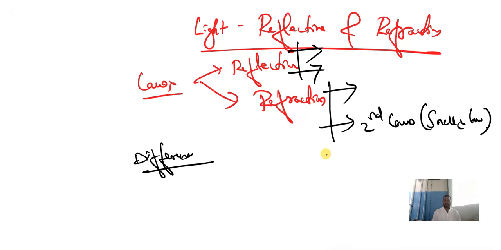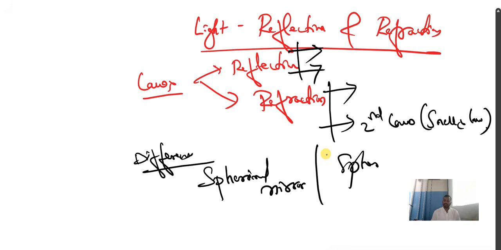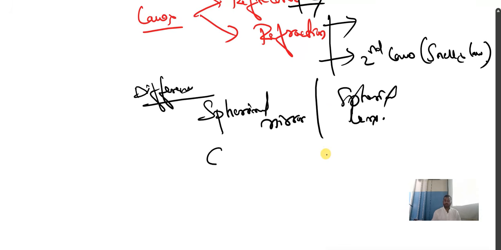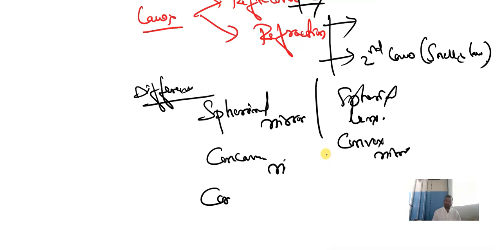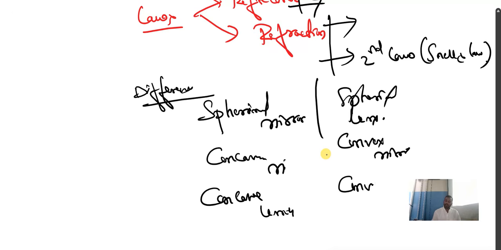Write the difference between spherical mirrors and spherical lenses. One question: spherical mirror and spherical lens. And sometimes concave mirror and convex mirror, sometimes concave lens and convex lens. Differences. And based on these mirrors and lenses, concave mirror, concave lens, convex lens, uses.